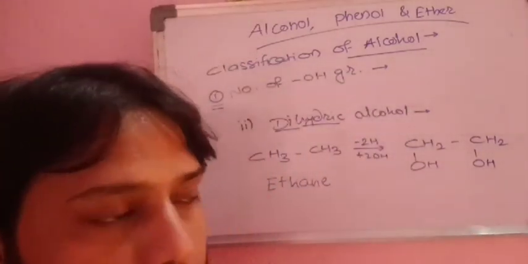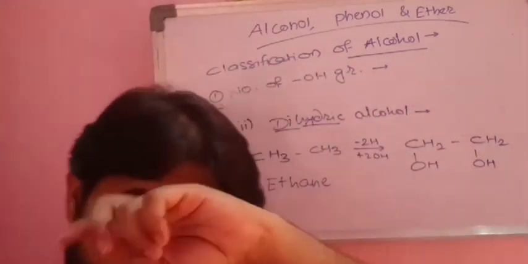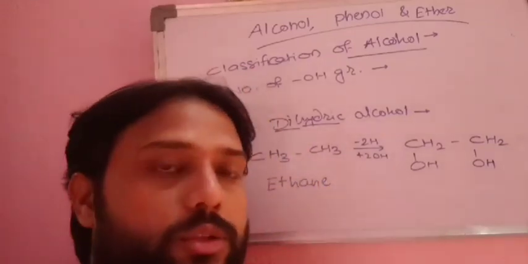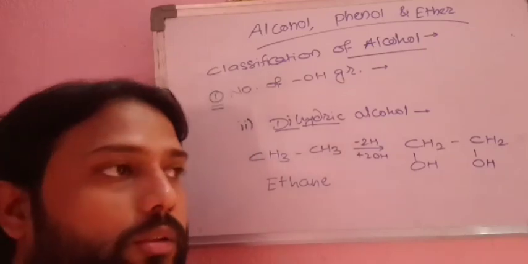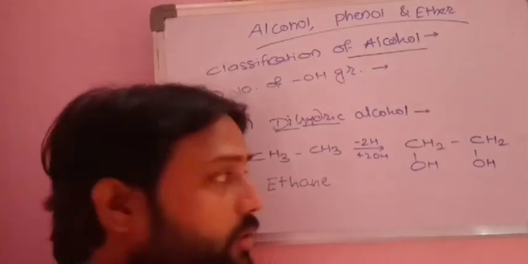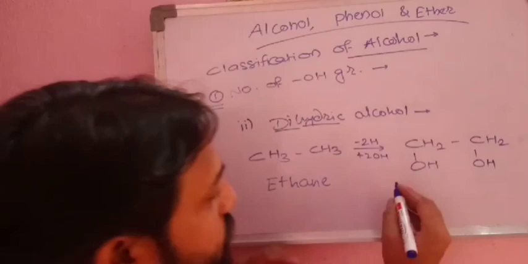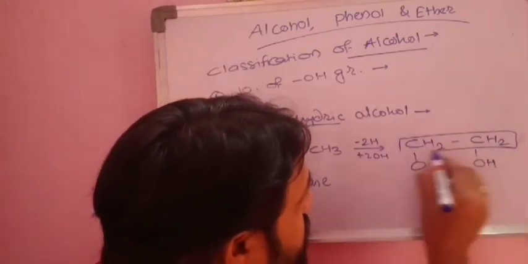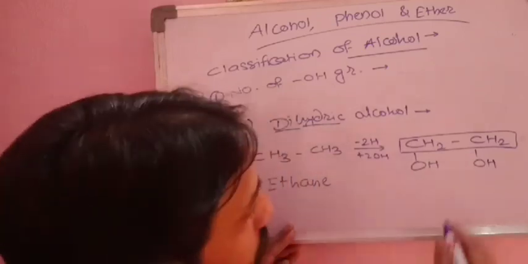In this topic, a few compounds are there whose IUPAC names are important, but their common names are also important, so you must know the common names of these compounds. First of all we write its IUPAC name. You have to select this chain as the basic parent chain.